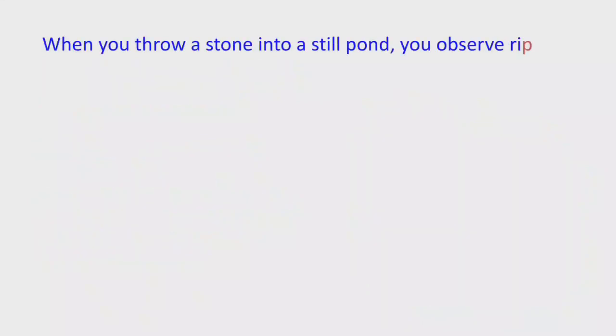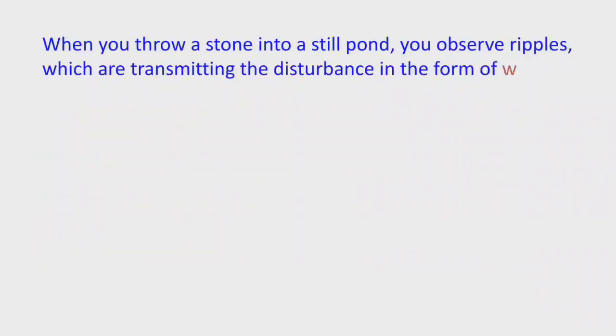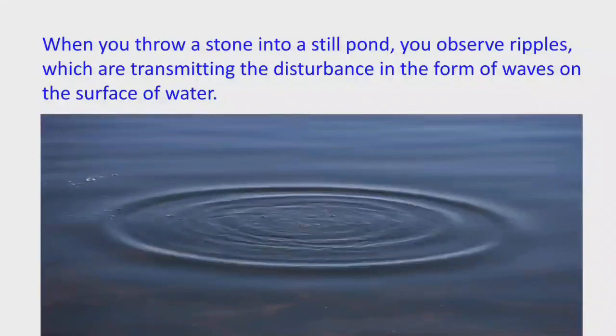First of all, we will discuss about waves. When you throw a stone into a still pond of water, you will observe ripples. Ripples will be produced and the disturbance will be transmitted in the form of wave on the surface of the water.